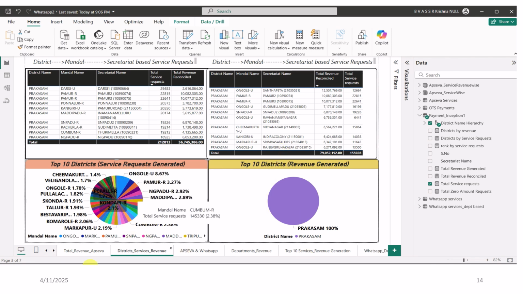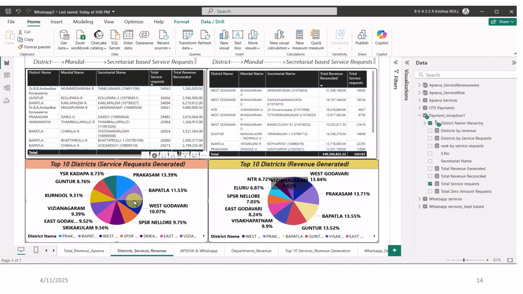So once I click Prakasam here, the top 10 secretariats in the Prakasam district which have performed well in terms of service requests, as well as the total top 10 in terms of revenue generation. And this shows that we are showing the Prakasam district. Now if we want to go back, we simply drill up.